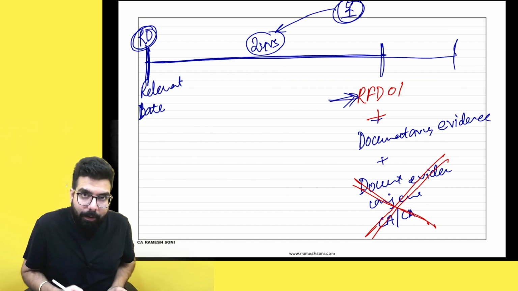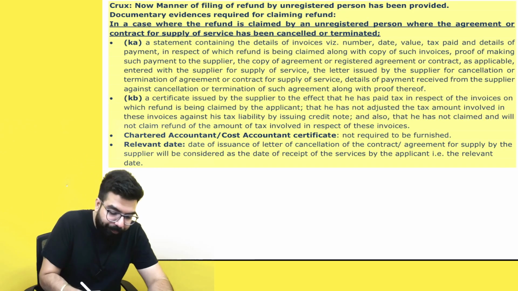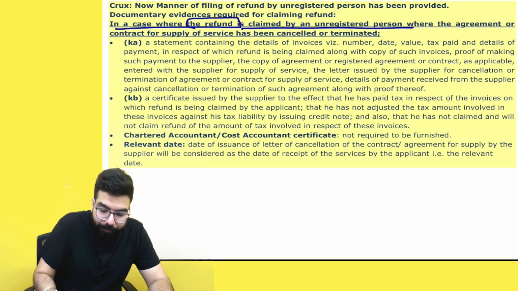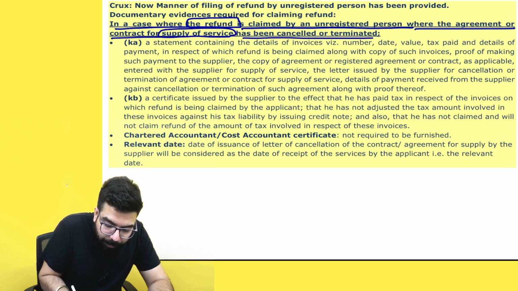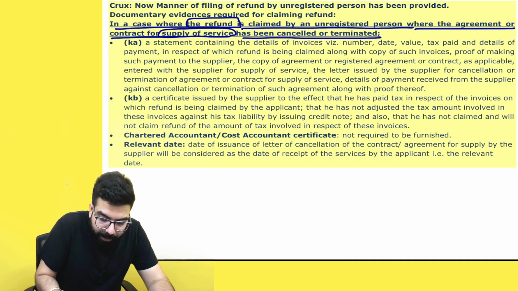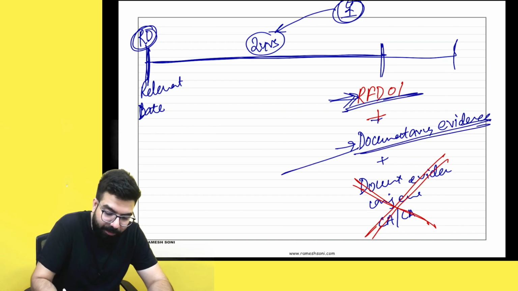Sir, what are the documentary evidence I have to give? These are the documentary evidence they have told. See, in case where the refund is claimed by an unregistered person, where the agreement or the contract for the supply of service has been cancelled or terminated, he has to give a statement containing the details of the invoice. So what are the documentary evidence along with the refund application? This we are learning now.